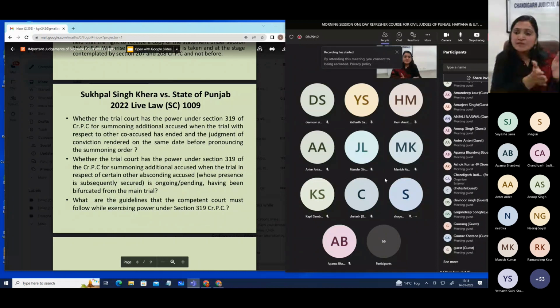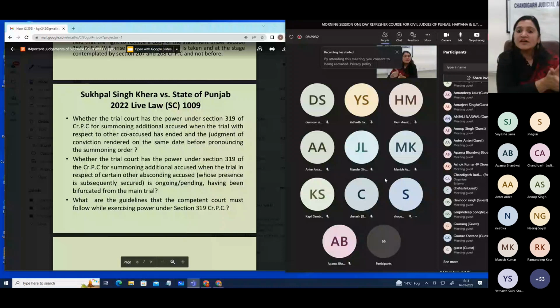If it had been the first stage, they could have been tried and charged together. So we have to just see that the role of the person who is being summoned as an additional accused is also a part of the main transaction, the entire thing which has happened.